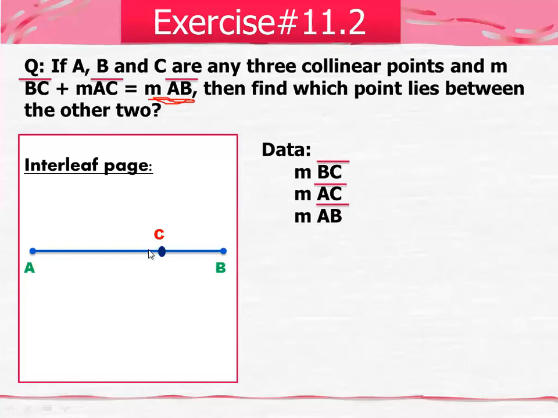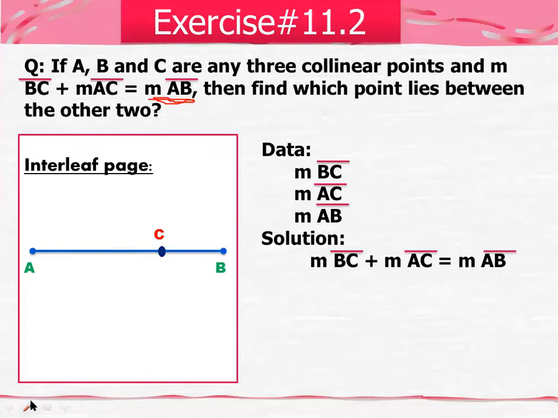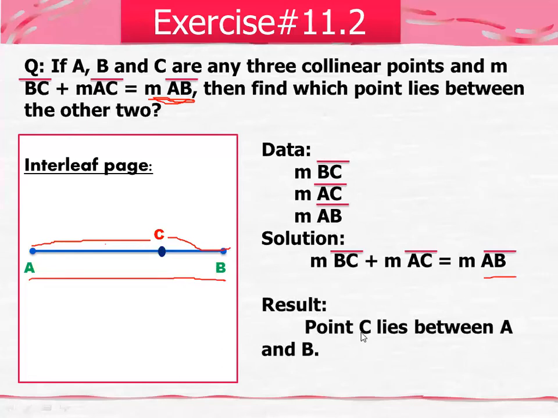Now inside the solution, what you will write, you will simply write your equation. This is your measurement BC. Just suppose this is your measurement BC. BC plus AC, means if you add BC and AC, it will be equal to AB, means from this to this. If you add these two sections, these two sections will be equal to AB. So what does it mean? It means that your point C lies between A and B.